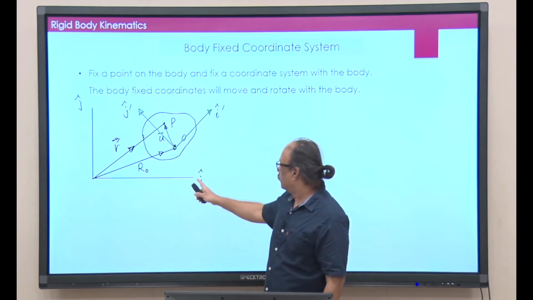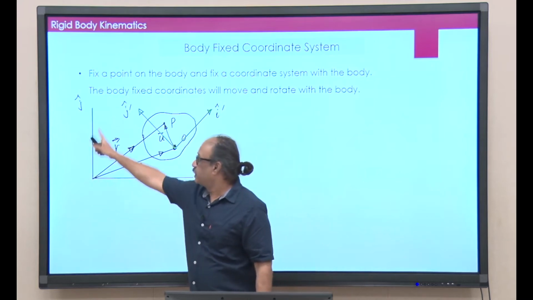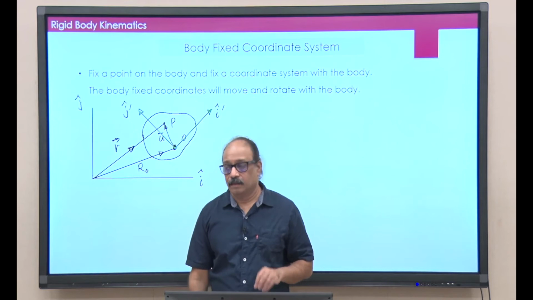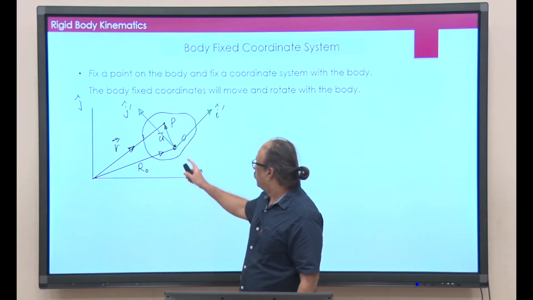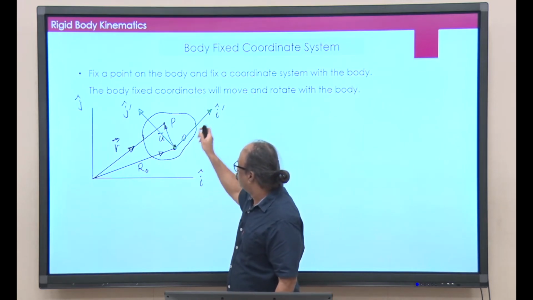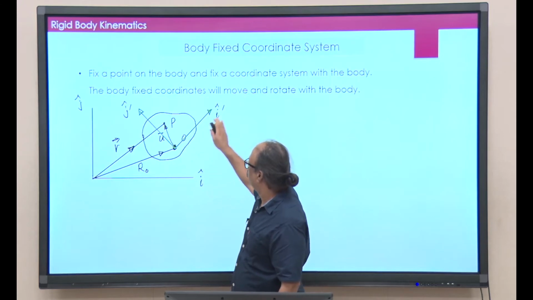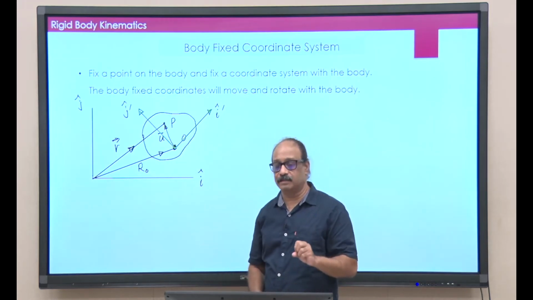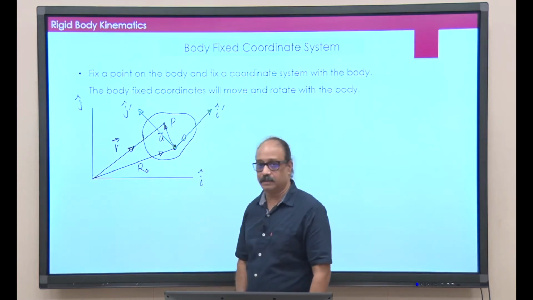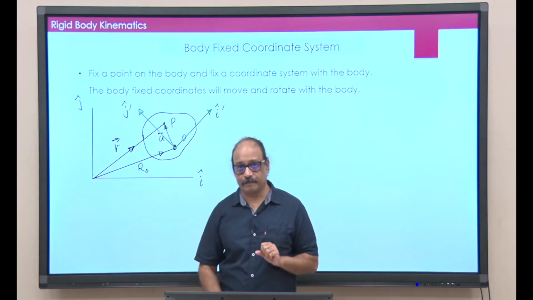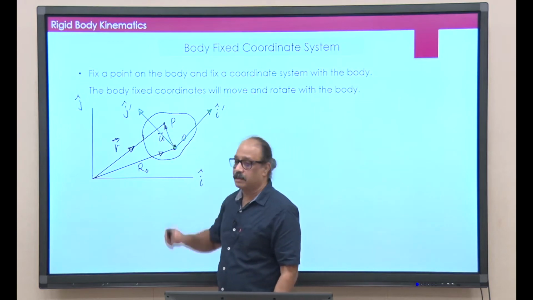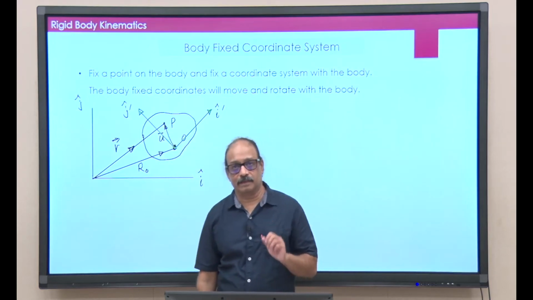In a similar way, you have the space fixed coordinate system, which is i and j. As the body moves, of course, this point O will also move and i prime, j prime will be moving. So, consider one instant where the body is here with this given orientation, and you take some other point P of this rigid body.